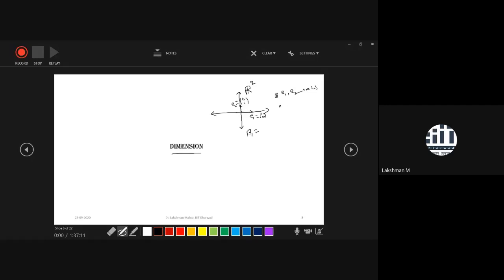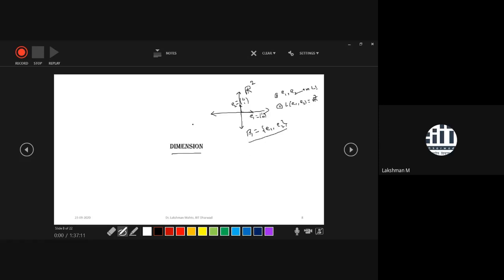Second, if you take the span of E1 and E2, that means (1, 0) and (0, 1), the linear span of E1 and E2 would be your complete space R2. If you find all possible linear combinations of E1 and E2, then it will give all the points of R2. That's why this collection of two vectors is one basis of R2.